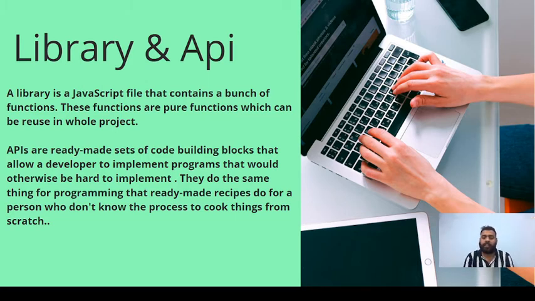So they do the same thing for programming that ready-made recipes do for a person who doesn't know the process to cook things from scratch. API is the same thing, and library is the same thing. Like we receive a ready-made pasta kit, and we can cook at home even if we don't know cooking. The same thing is library and API.